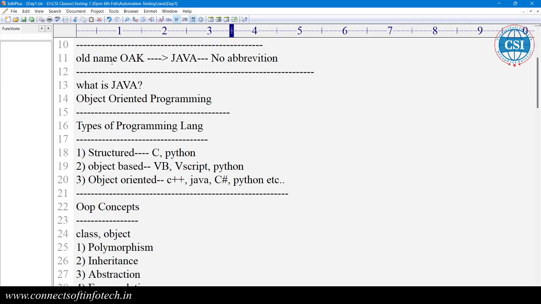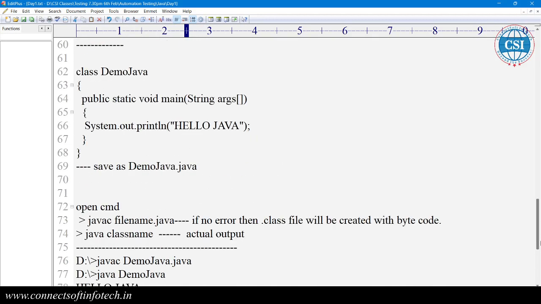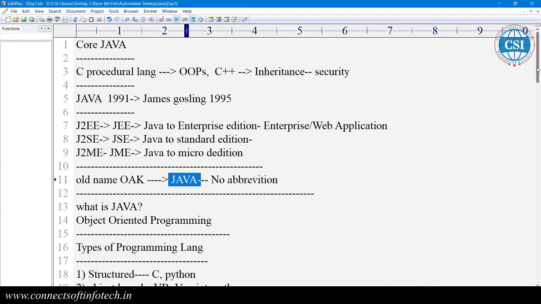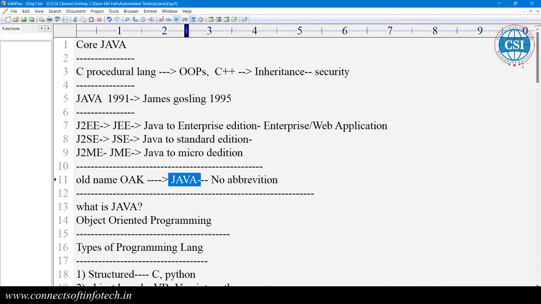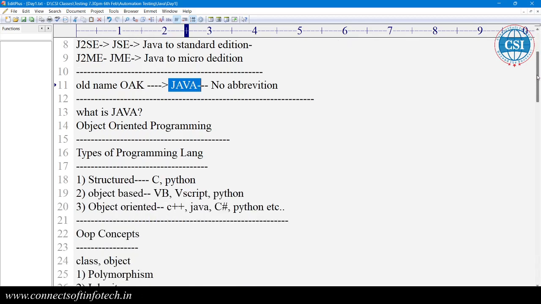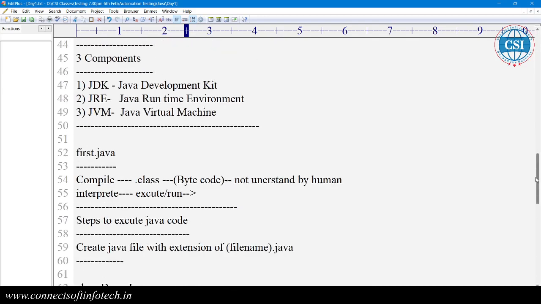So I have also given a short history of Java. The first name was Oak, and then now it's Java. The first product of Java was from Sun Microsystems. James Gosling is the founder of Java. Then in 2010, Java was acquired by Oracle.